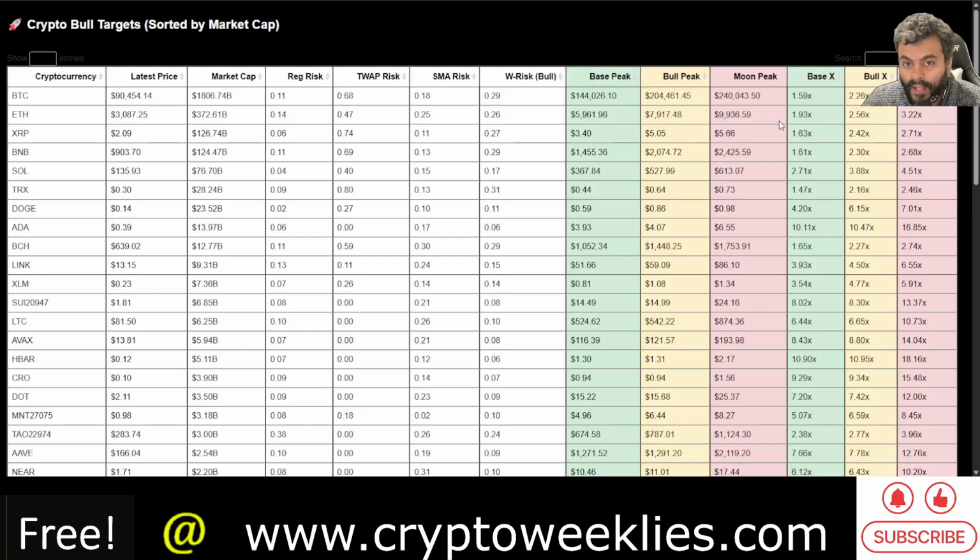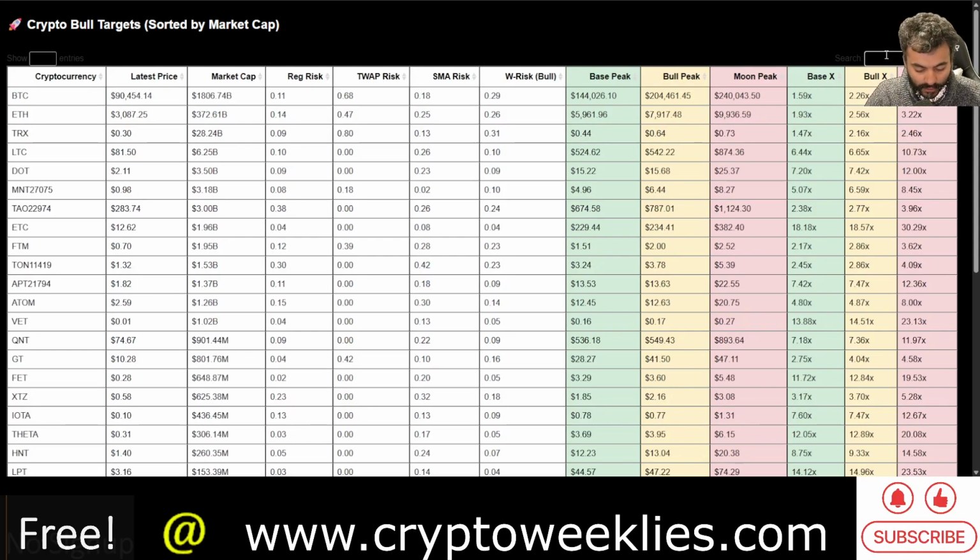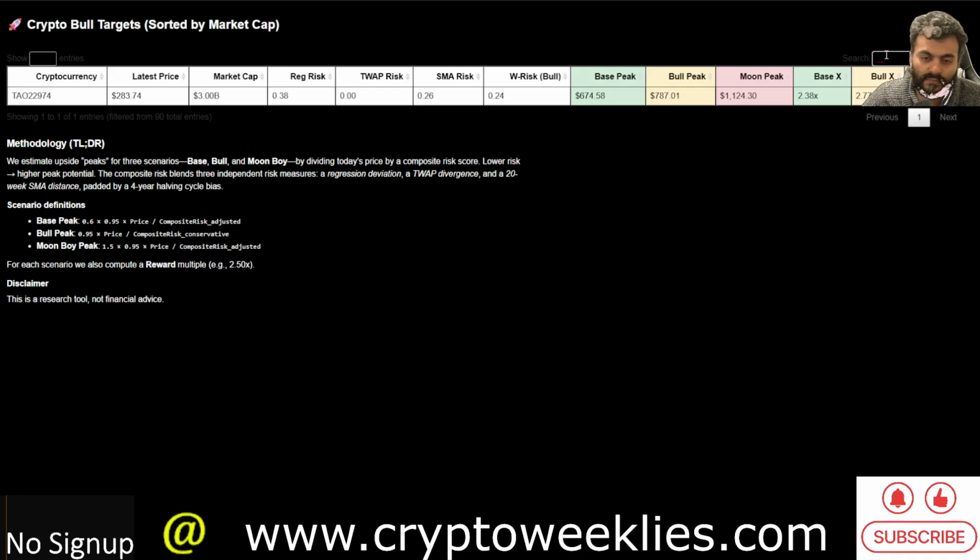In terms of what could happen in the next bull run, not the current one, the next bull run, that is, per the 4-year market cycle theory, if there is a bull run in 2028, 2029 like we had in 2024 and 2025 for certain assets in the asset class, the base peak forecasted in that scenario is at around 2x or 2.3x of the current price, at around $675. The bull peak is at around $790, which is about 2.8x of the current price.